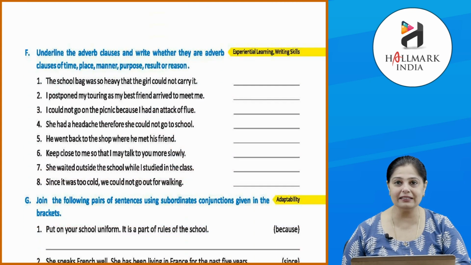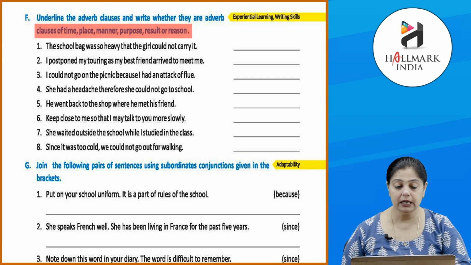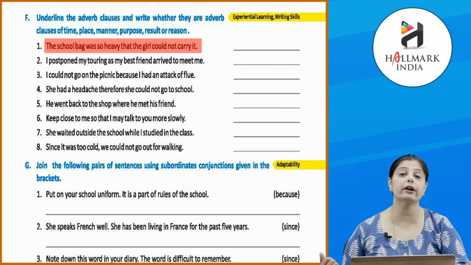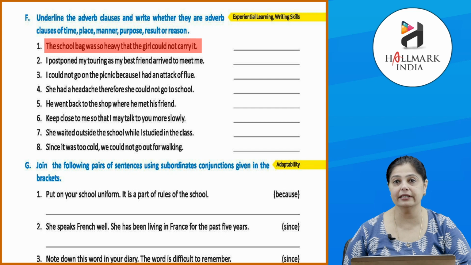Okay. The next one, underline the adverb clauses and write whether they are adverb clauses of time, place, manner, purpose, result or reason. The bag was so heavy that the girl could not carry it. So, this can be the reason why she was not able to carry the bag. Okay. So, यहाँ पे clause क्या हो जाता है? हो जाता है the bag was so heavy that the girl could not carry it.